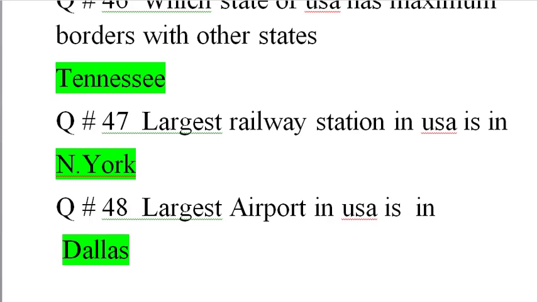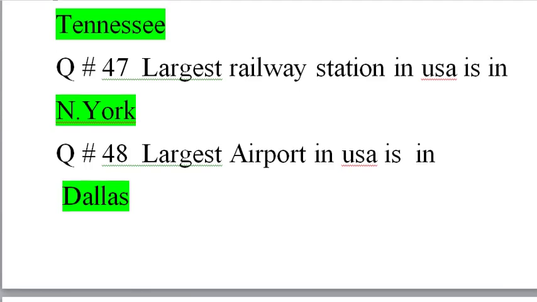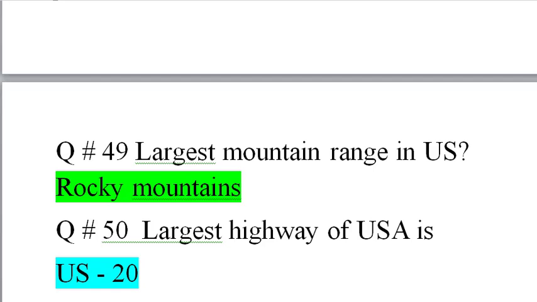Largest airport in USA, that is in Dallas. Question number 49. Largest mountain range in USA, that is Rocky Mountains. And question number 50. Longest highway of USA is US 20.